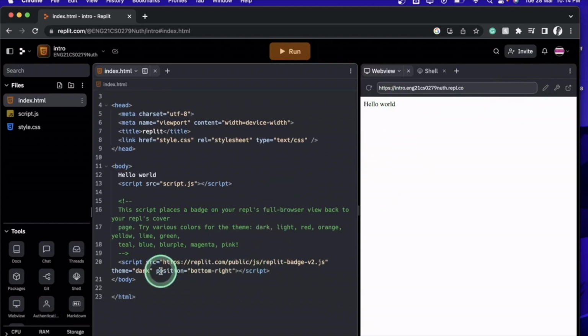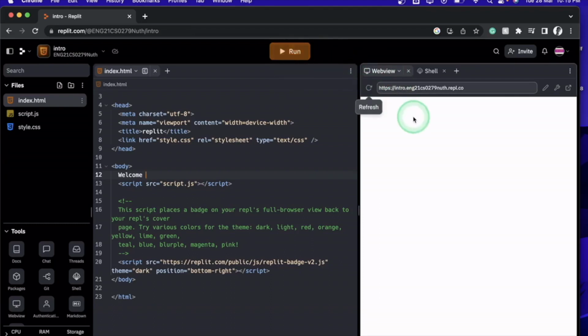As programmers, we always start with hello world. So let us make a little bit of change today. I just make it as welcome. Once I make the changes over here, you can do two things: one, click on the refresh tab, or you can click run. As you can see, here is the output screen where you're going to view your output.